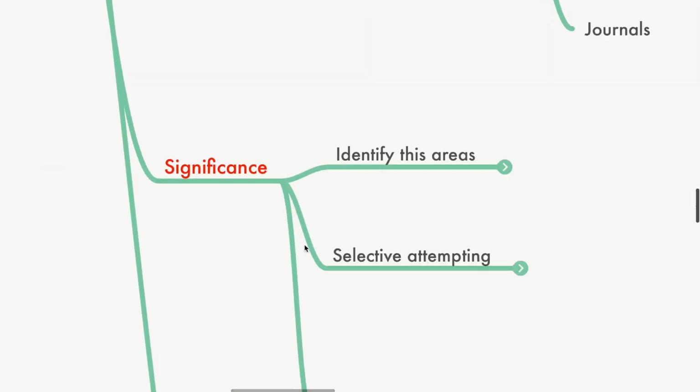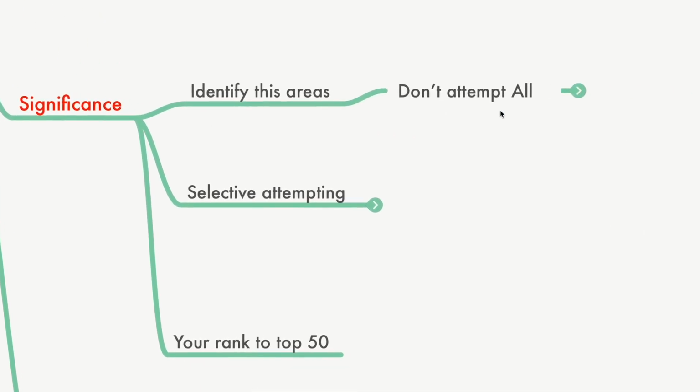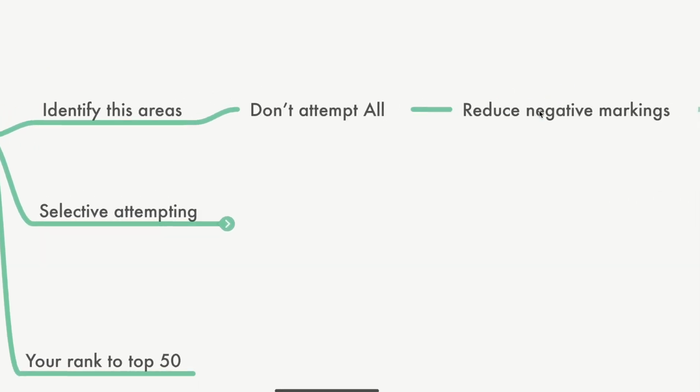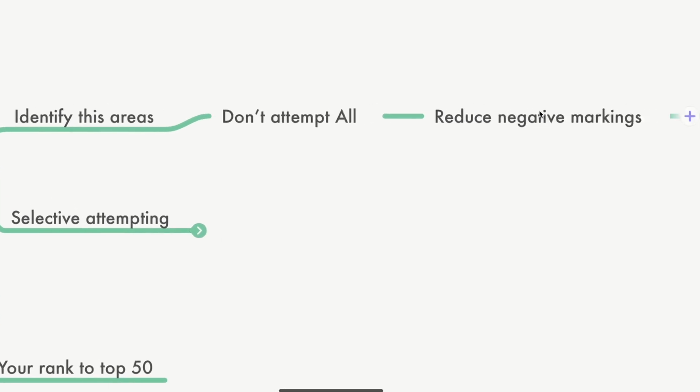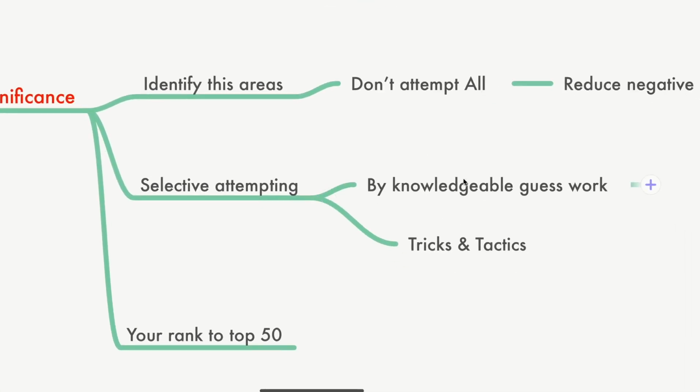Now, what is the significance? You have to identify this area. If you are properly studying for your entire year, you'll be able to identify that this is outside your core concepts. You have to be a little careful here to attempt selectively. Don't attempt all, and reduce your negative markings. I'm not saying it should not be attempted. You have to attempt it selectively, in a way which is called knowledgeable guesswork.